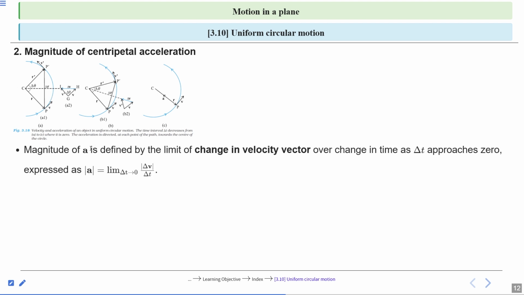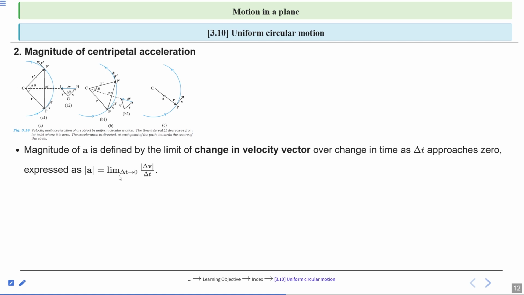The magnitude of acceleration is defined by the limit of change in velocity vector over change in time as delta t approaches 0, expressed as magnitude of a equals limit delta t approaches 0 of change in velocity vector divided by time interval. This is the mathematical expression of the acceleration at a particular instant when delta t approaches 0. Using this concept, we will find the magnitude of the centripetal acceleration.